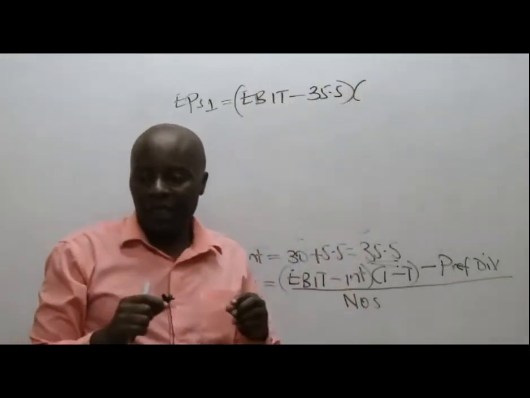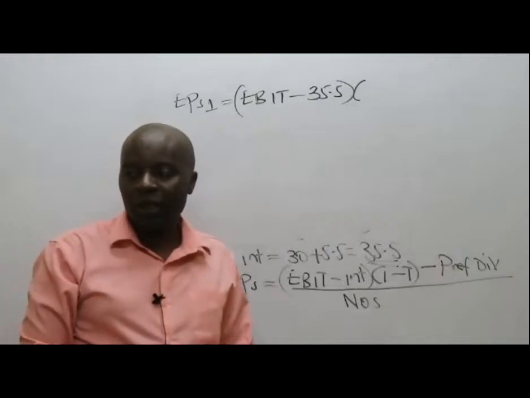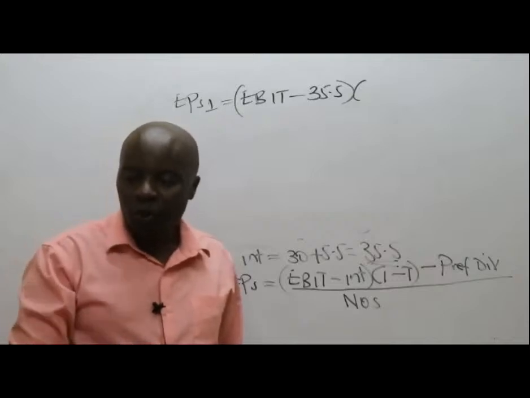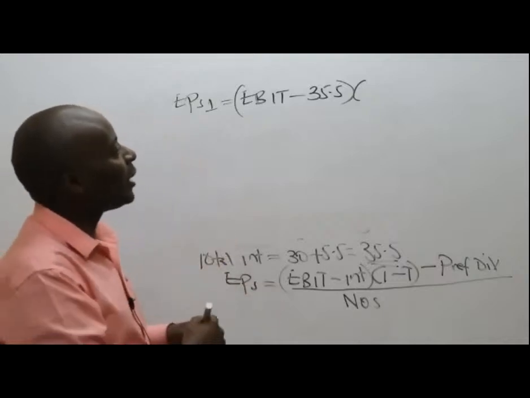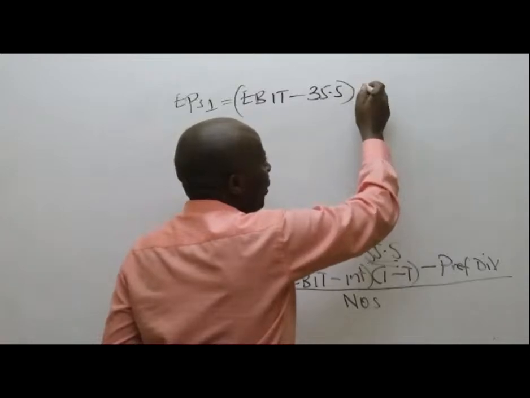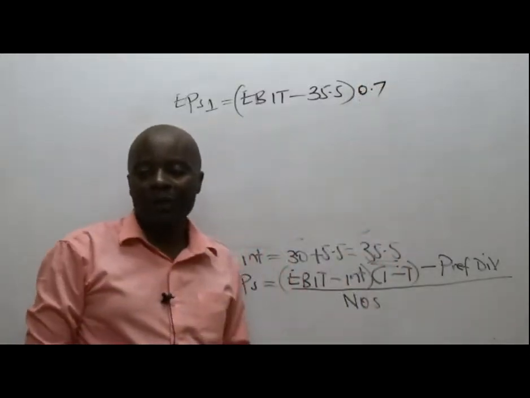Have they given us the rate of taxation in this question? The question that you are doing is on your WhatsApp: 30%. So 1 minus 30% will give me 0.7.